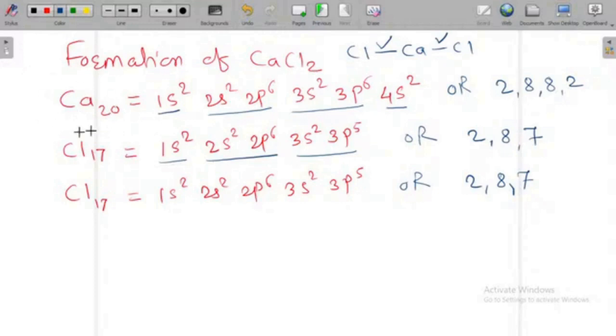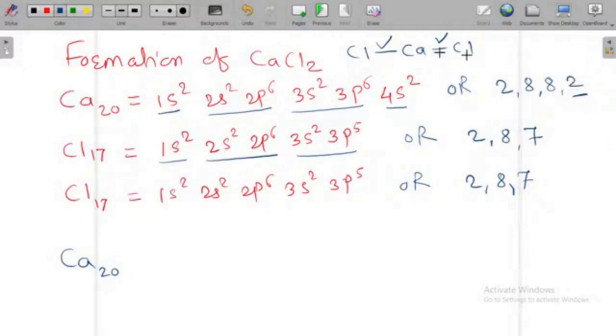Now see here, this calcium, atomic number is 20. So if I work out for this calcium, to complete the octet, 2 electrons are there in the last orbit. So there are two things.